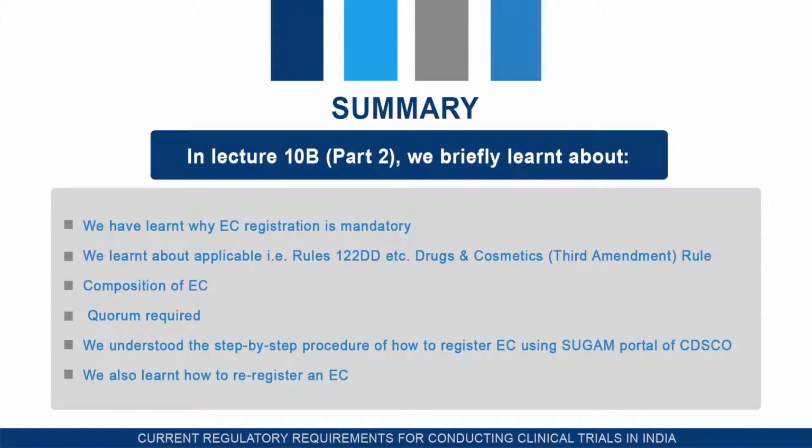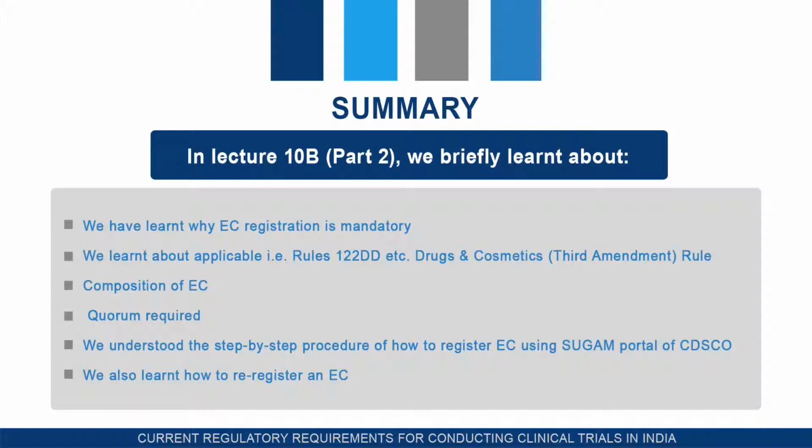Then we understood the step-by-step procedure of how to register an ethics committee. We have seen the Sugam portal, its pages. The applicant has to first register himself or herself, then all the credentials have to be given, then one by one step has to be followed as instructed on the Sugam portal that we have seen.